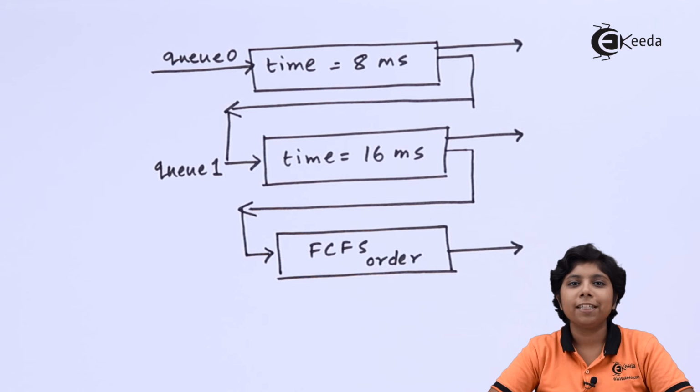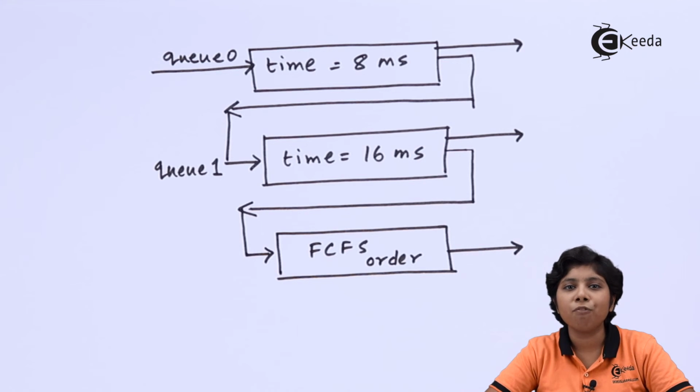In general, the multi-level feedback queue scheduling algorithm is defined by the following parameters. The first is the number of queues. The second is the scheduling algorithm needed for each queue. The third is a mechanism for upgrading a process from a lower priority queue to a higher priority queue.